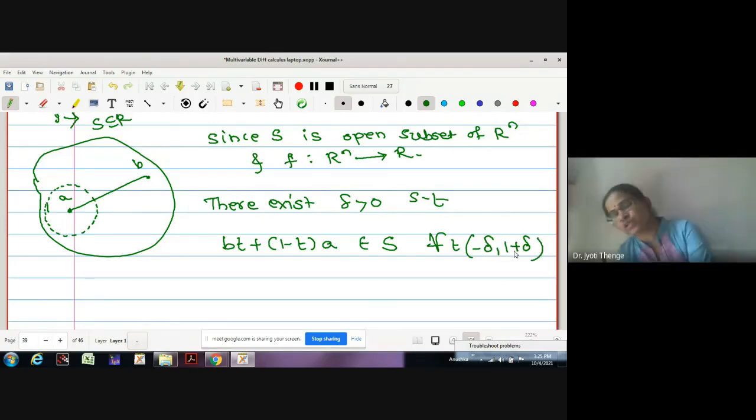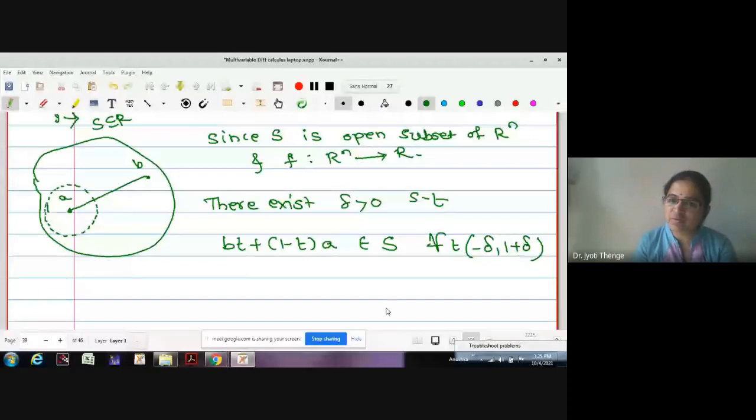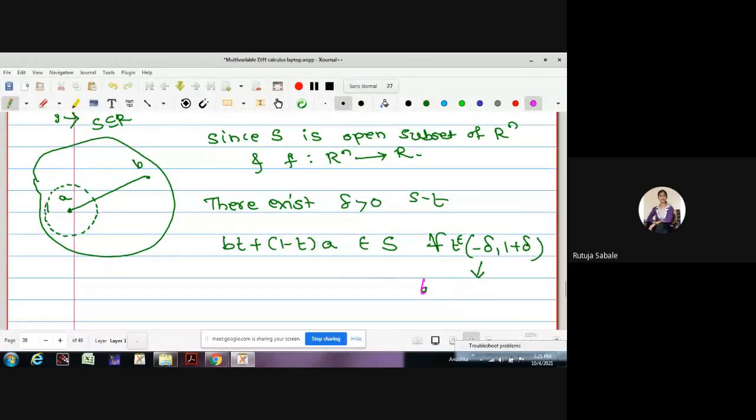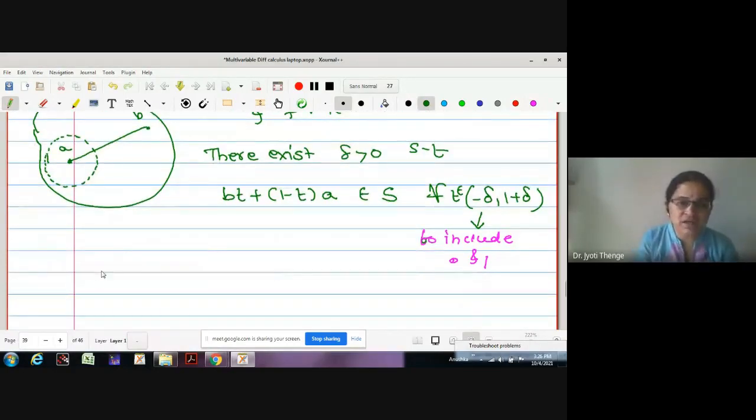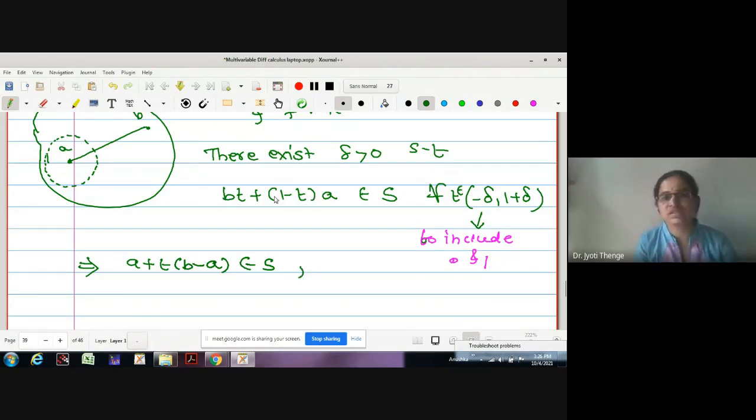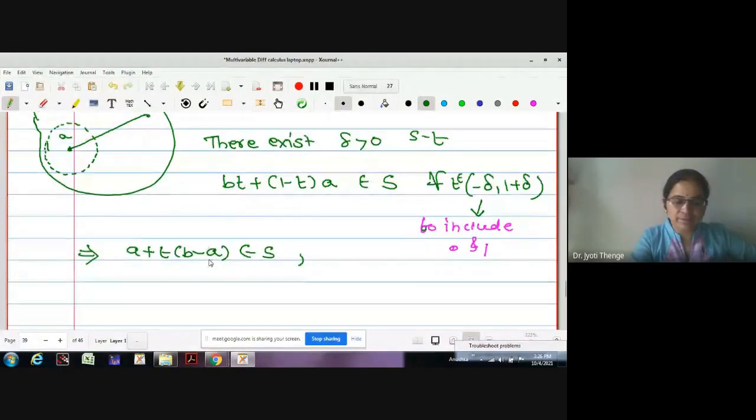In the statement of the mean value theorem also, we have taken the range for t like this, minus delta to 1 plus delta. Why is this taken for delta positive? To include 0 and 1. The range is taken like this. This is the line segment tB plus (1 minus t)A which belongs to S. This tB plus (1 minus t)A can also be written as A plus t times (B minus A). Check: this is A, if I multiply, this is A, take t common, this is B minus A, so A plus t(B minus A).